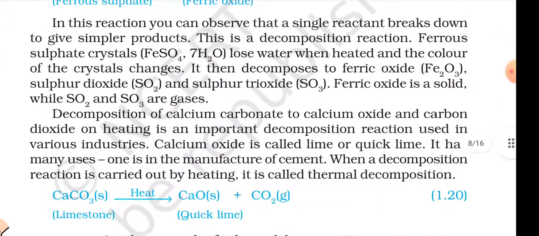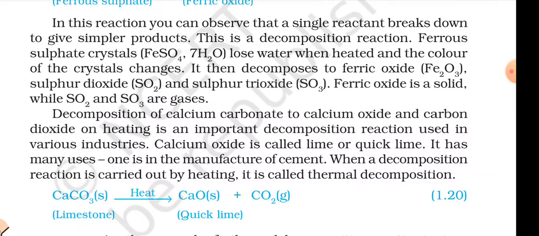In this reaction, you can observe that a single reactant breaks down to give simpler products. This is the decomposition reaction. Ferrous sulfate crystal, FeSO4·7H2O, loses water when heated and the color of the crystal changes. It then decomposes to ferric oxide, Fe2O3, sulfur dioxide, SO2, and sulfur trioxide, SO3. Ferric oxide is a solid while SO2 and SO3 are gases.